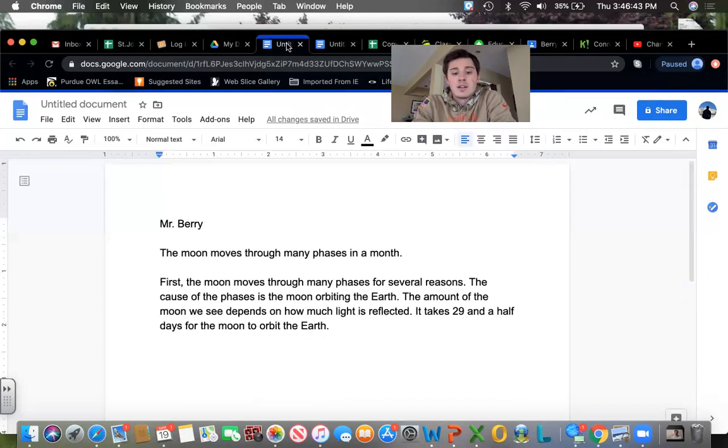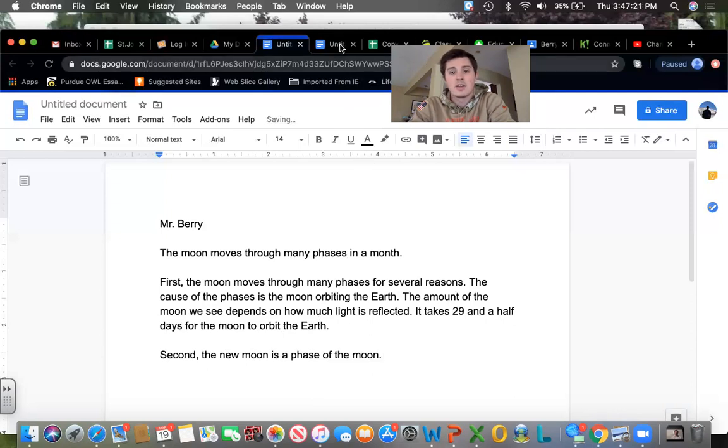So I'm going to go back, hit enter, enter to start a new paragraph, use my transition word, and come up with my first sentence. Remember, we need to restate this in some way and tell what this paragraph is going to be about. This paragraph is going to be about the new moon. So I said, second, the new moon is a phase of the moon. I changed up my topic sentence a little bit for restating it here, but it's still good. You still know that I'm talking about the new moon, and I'm still talking about phases of the moon.